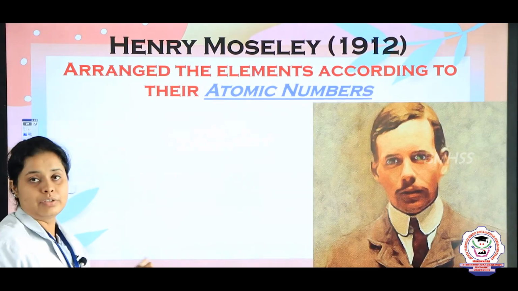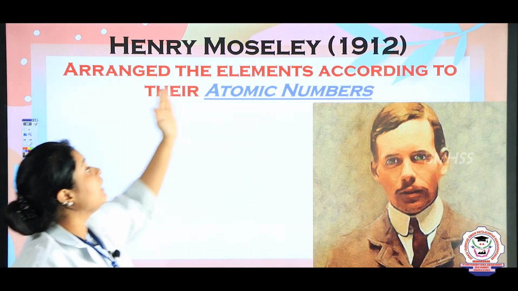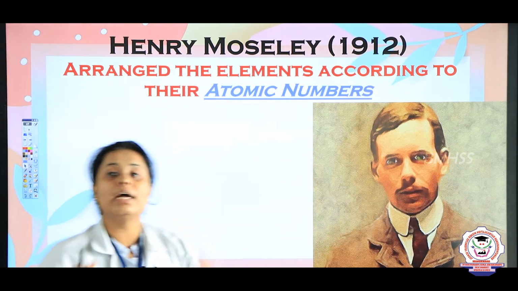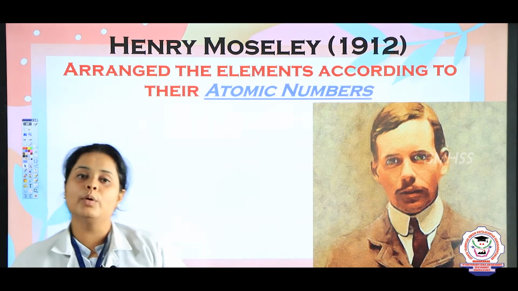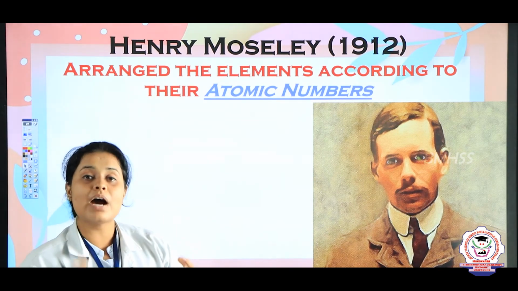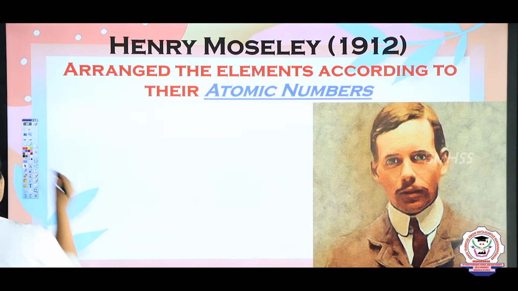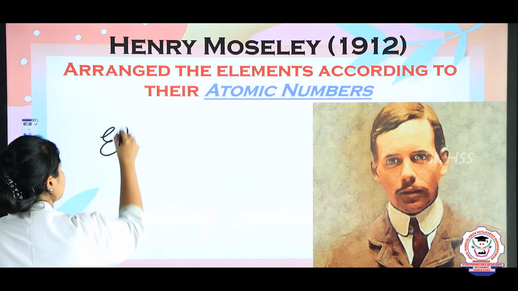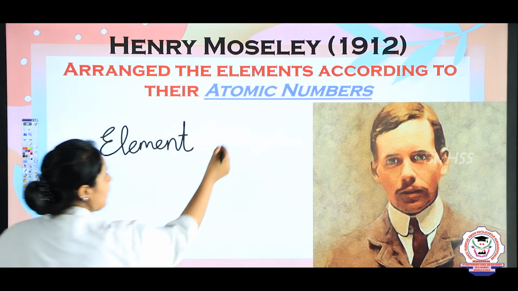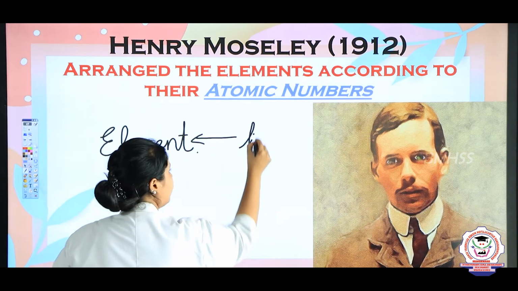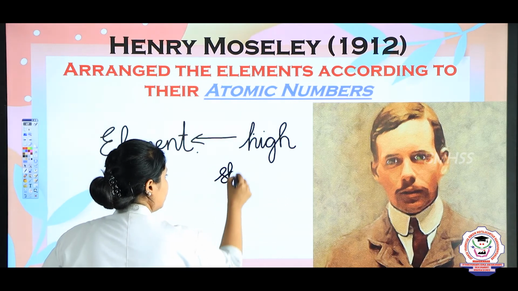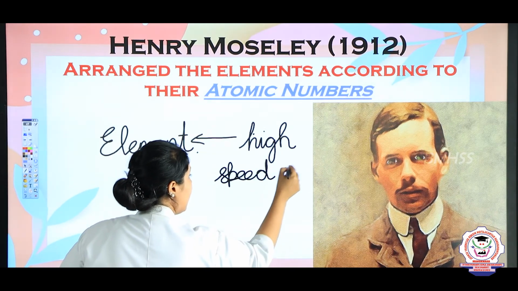Yes. So now let's see what Moseley did after that. In 1912 Moseley decided that he would place all the elements according to the atomic number. He took the elements and passed fast moving, or high speed, electrons on them.